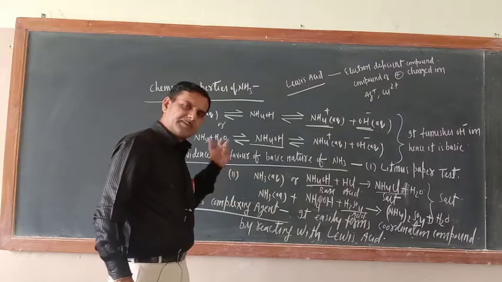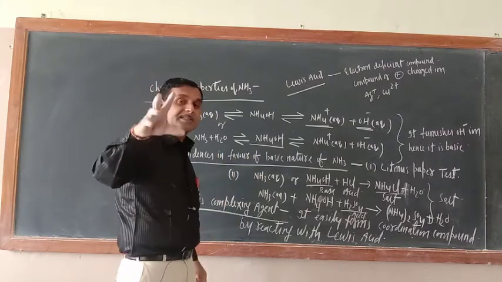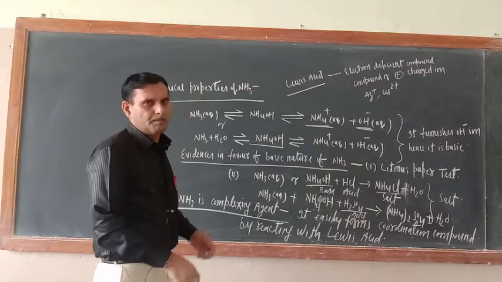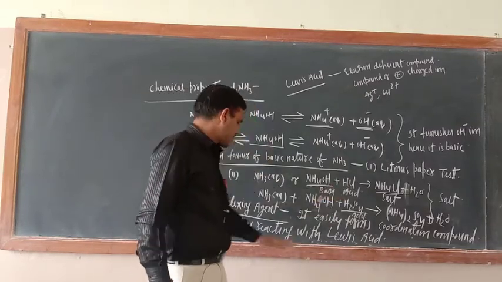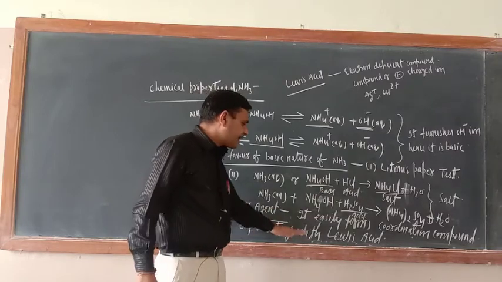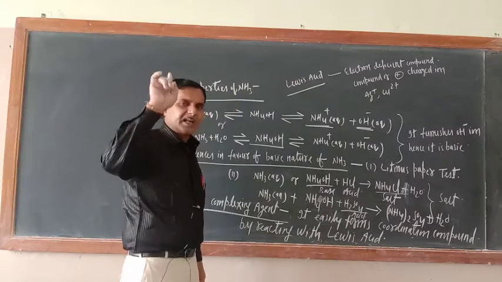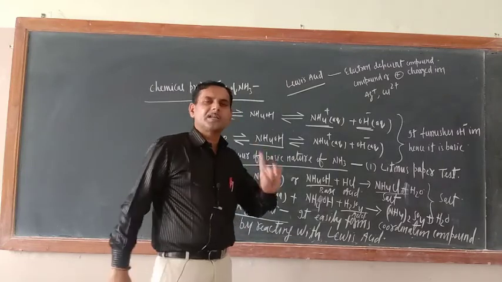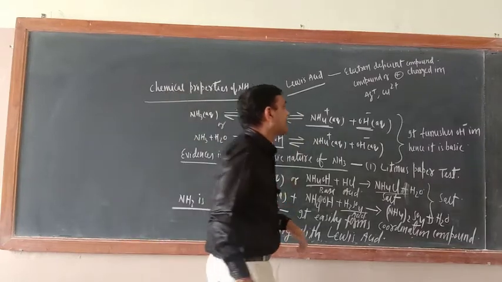I have already spoken about the complexing agent, meaning it forms complex compounds, coordination compounds. Just see, it easily forms coordination compounds by treating it with a Lewis acid. What is a Lewis acid? Last year I taught you what Lewis acids are. Lewis acids are electron deficient compounds.